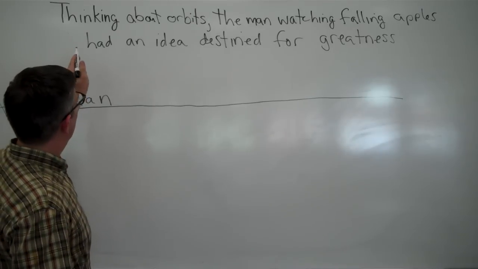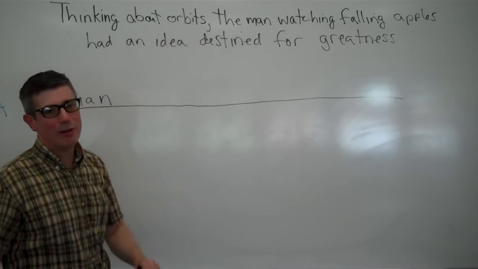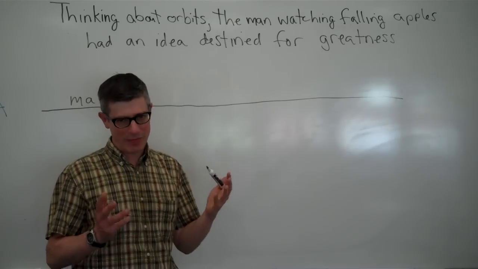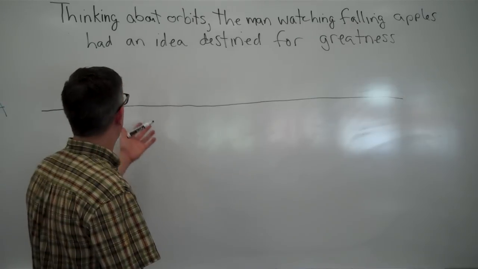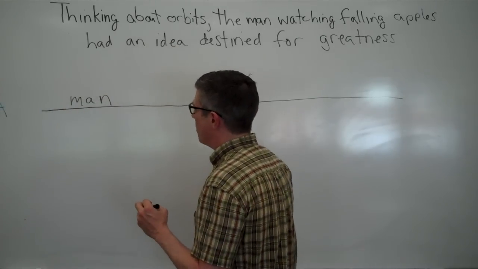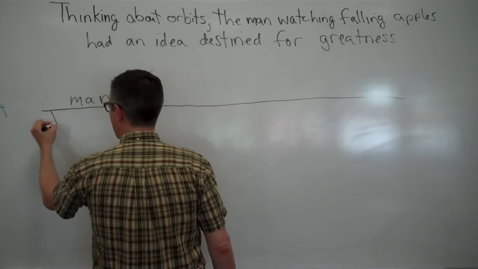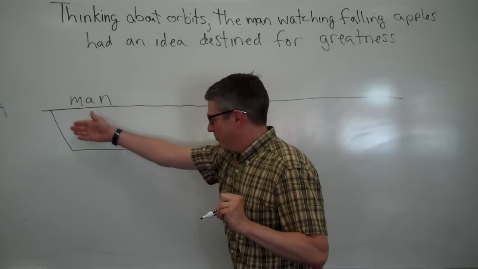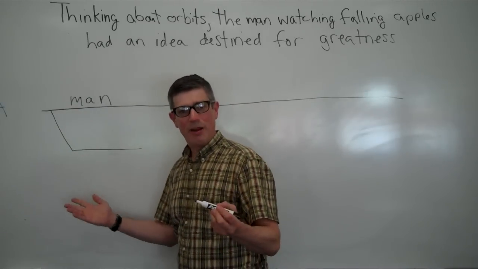Okay, and this man, we have here a participial phrase, thinking about orbits, separated by a comma from the main clause, and when that happens, the participial phrase modifies the subject. So, thinking about orbits modifies man, and the way we diagram participial phrases is to make something like this, make a little angle here. This diagonal here shows that we're dealing with modification.